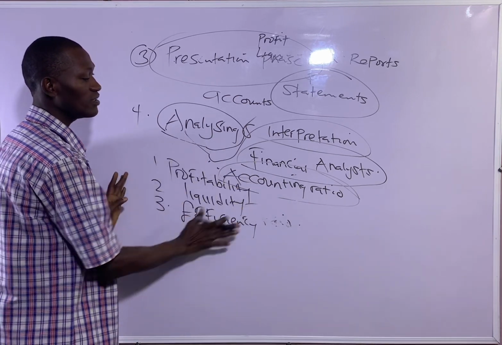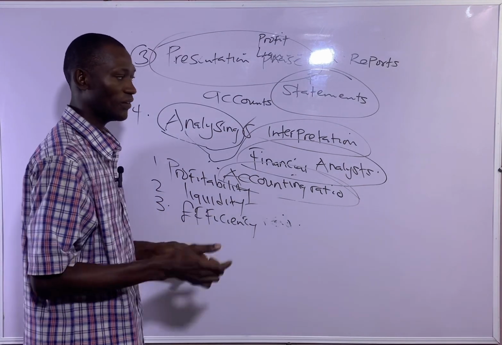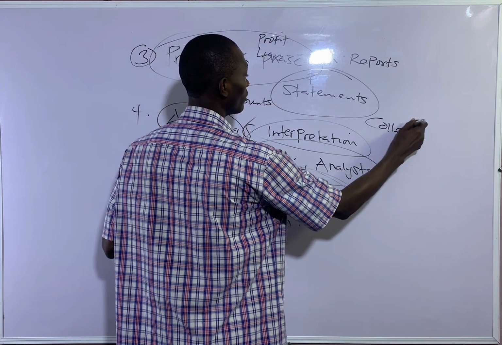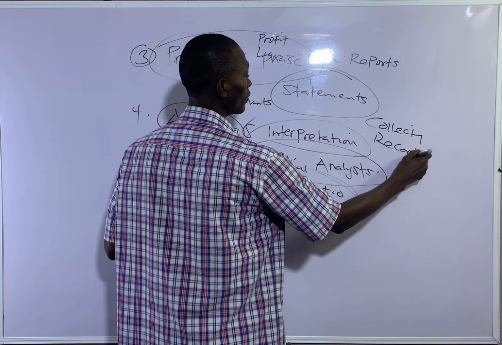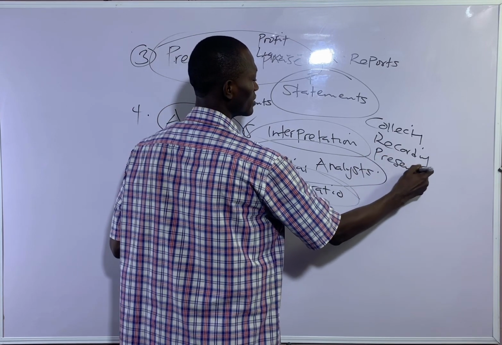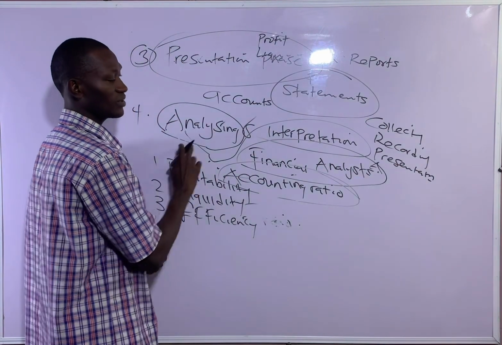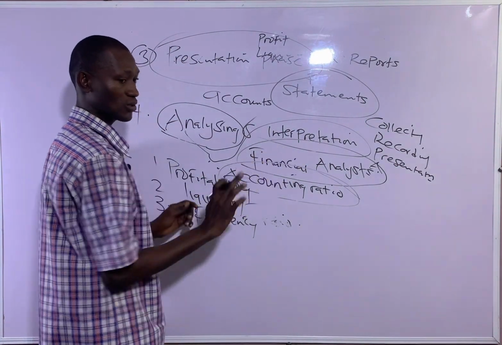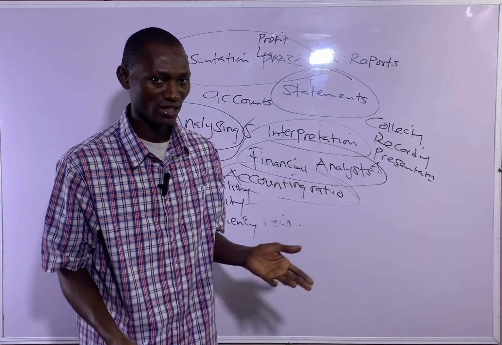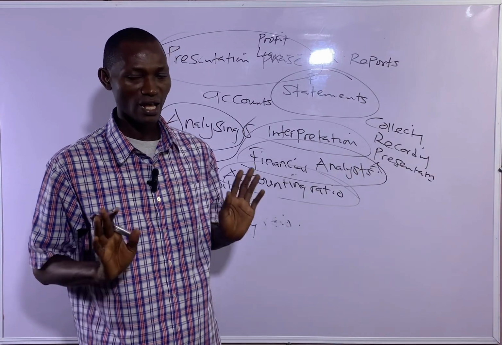So these are some of the phases of financial accounting. So the phases, don't forget: collecting phase, from collecting to recording, from recording to presentation, then from presentation to analyzing and interpretation phase. So those are the phases of financial accounting. Should you be asked to arrange them accordingly, this is the way they should be arranged.